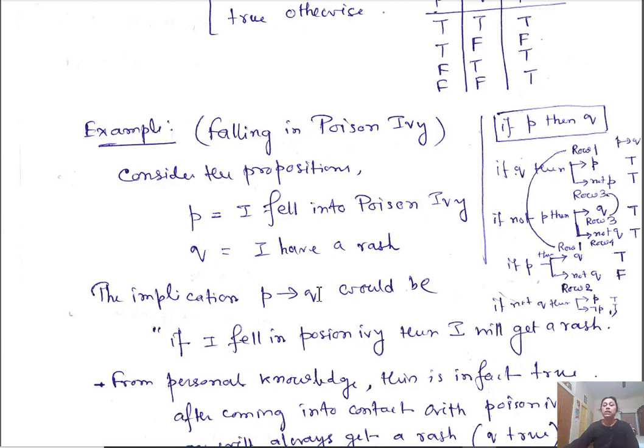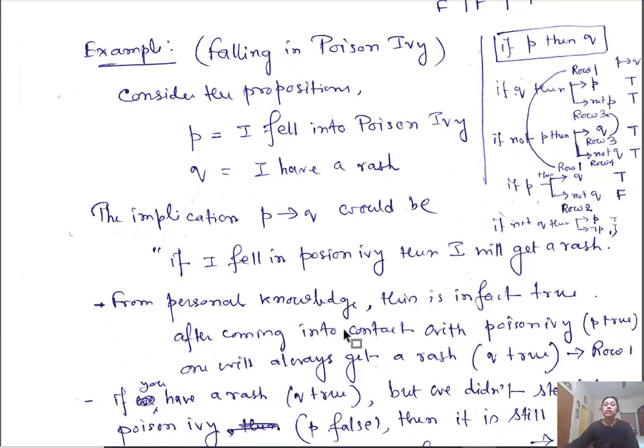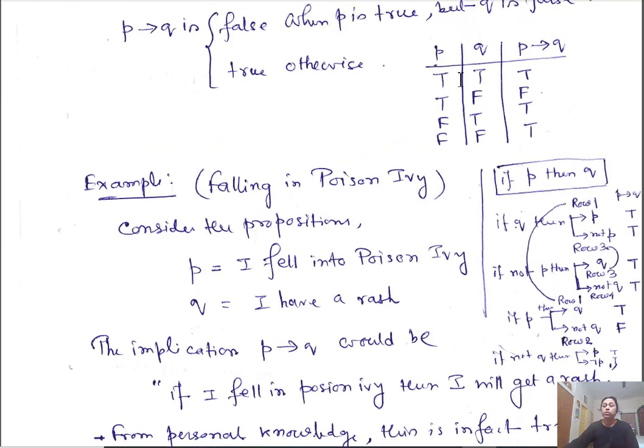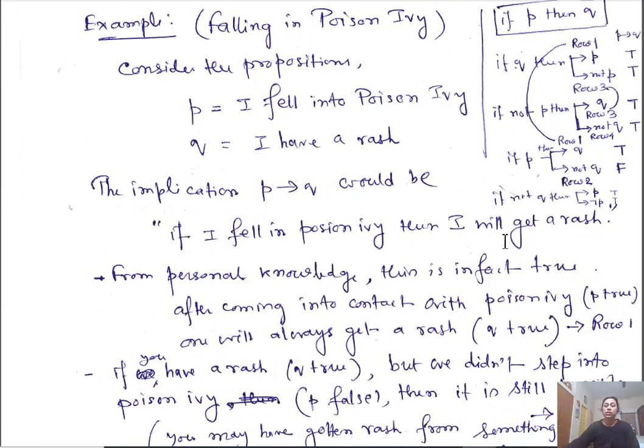Okay, so from personal knowledge we know that if I fall in poison ivy, then, if P is true, it is always the case that I get a rash. So if P is true, then Q is true. When both are true, then P implies Q is true. So this is a true statement: whenever I fall in poison ivy, then I get a rash. If P is true and Q is true, then this statement is true. This is the actual scenario.